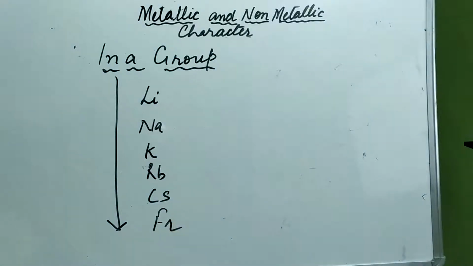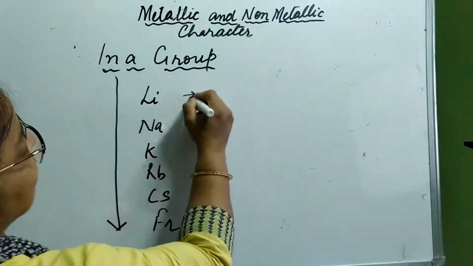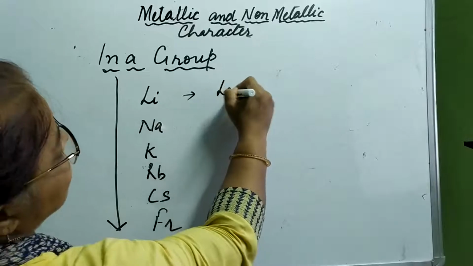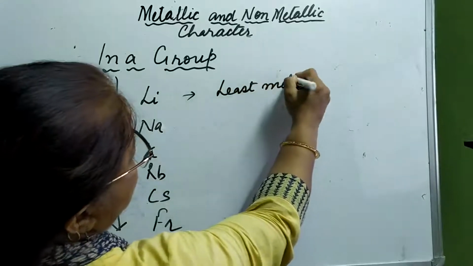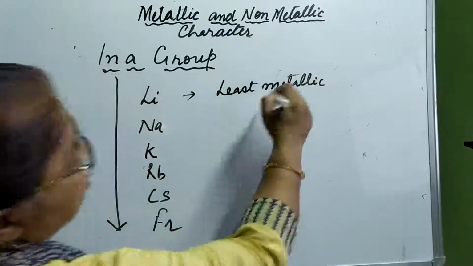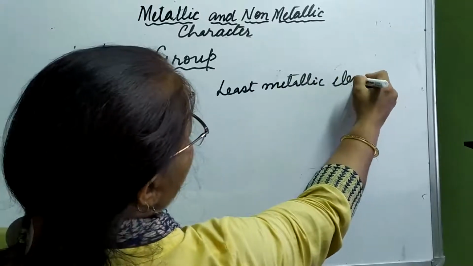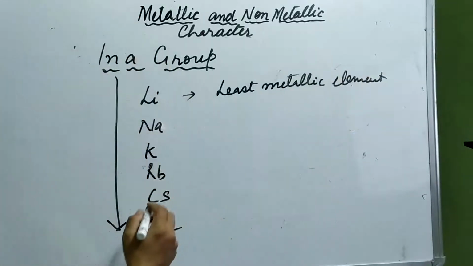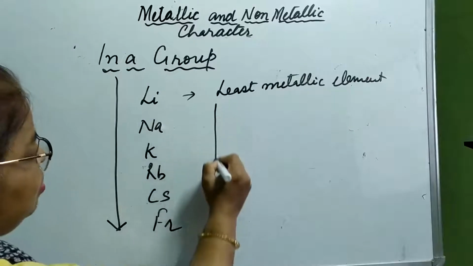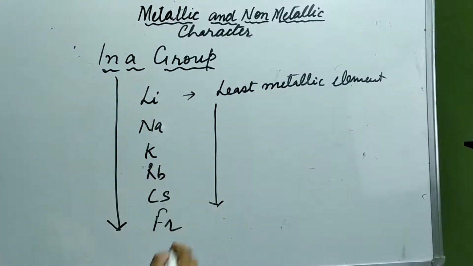So what we can say is that lithium is the least metallic element in the first group. Okay, and as we move down the group, what happens?